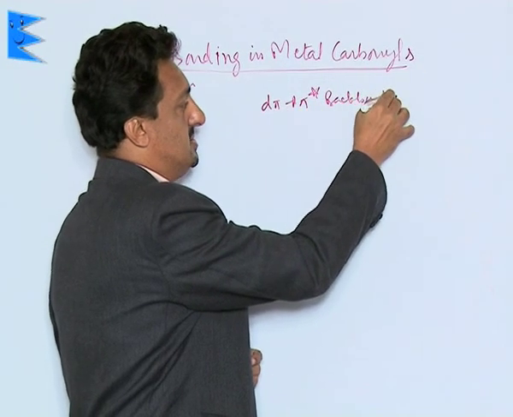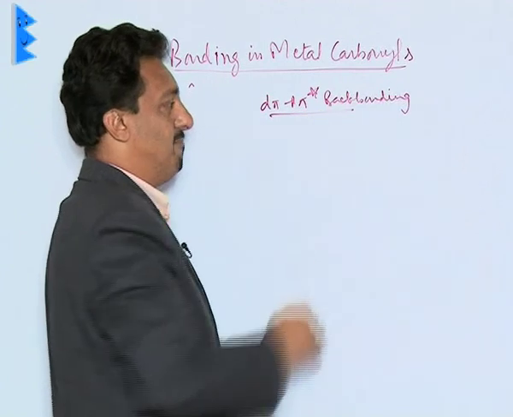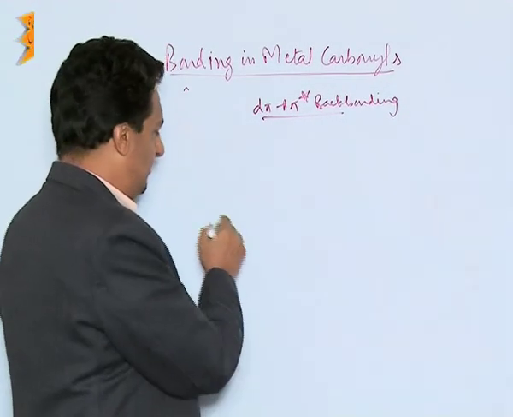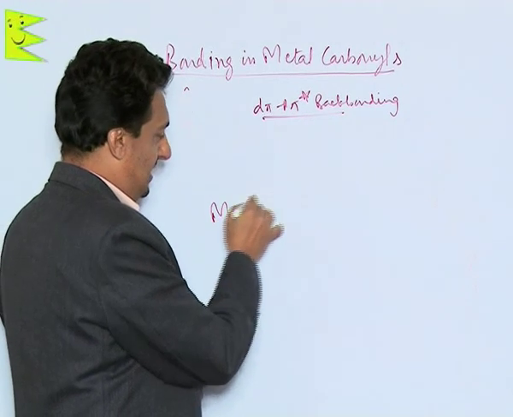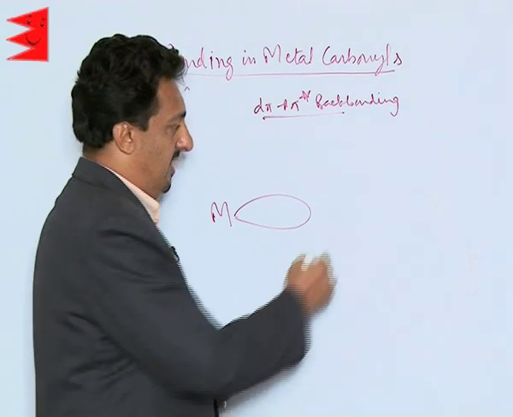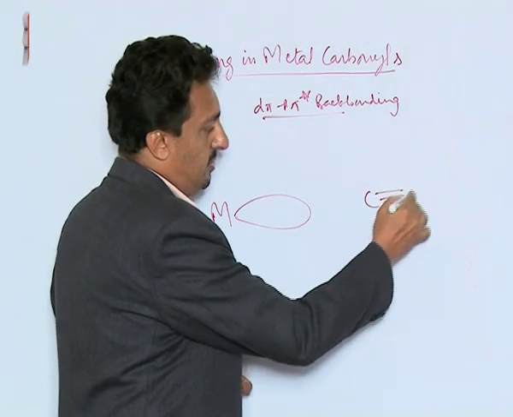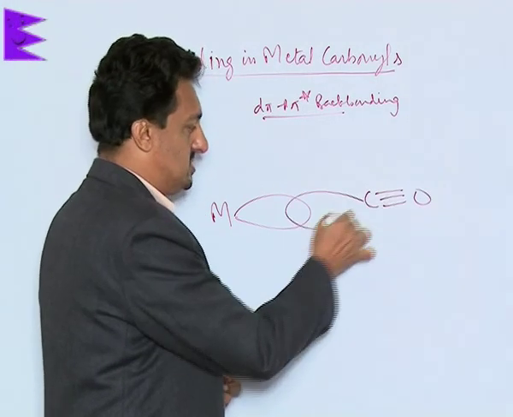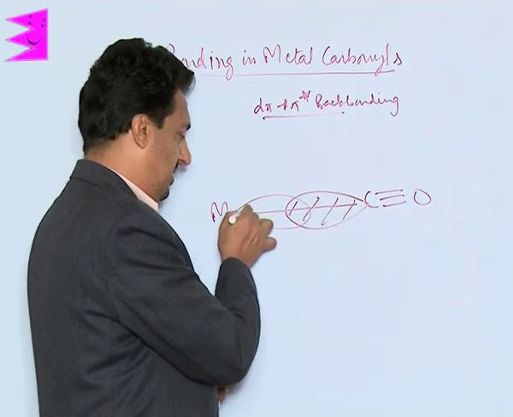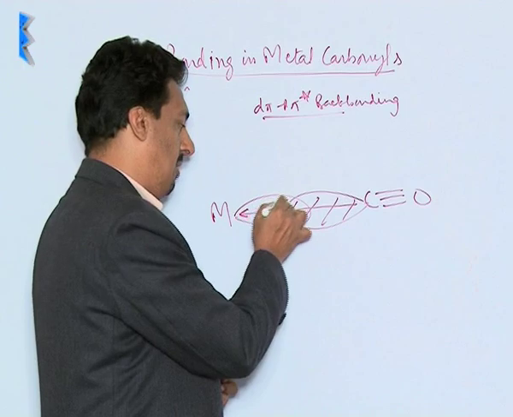Now, due to this dπ-pπ* back bonding, its bonding with the metal ion becomes very, very stable. Let me explain to you. Suppose this is the metal with the empty d orbital, and this is your carbon monoxide, which through its orbital having a lone pair is donating the lone pair to the metal ion and forming a normal sigma bond.